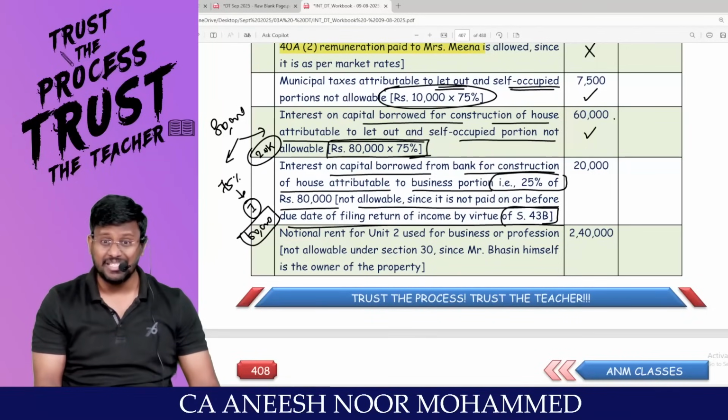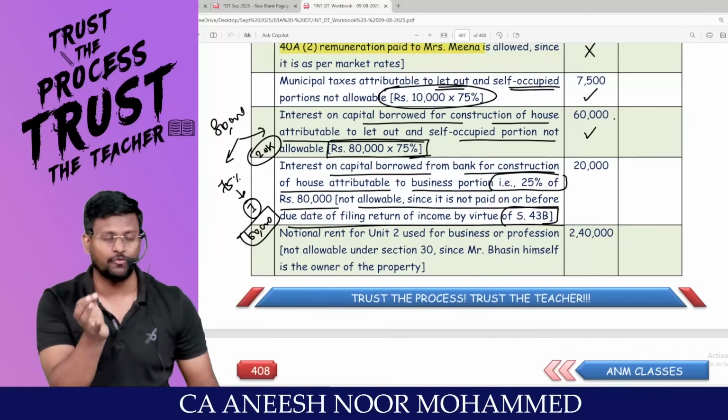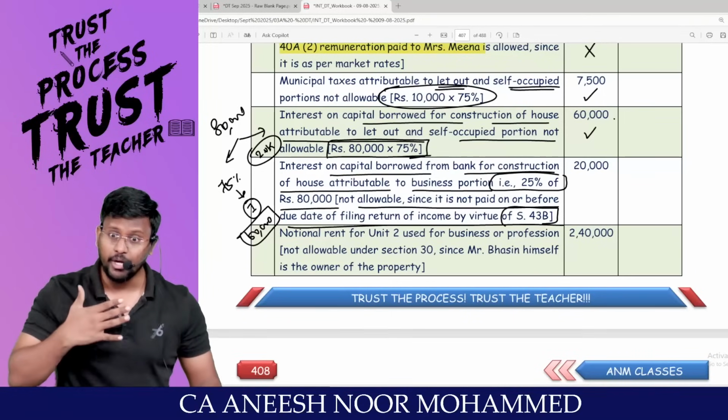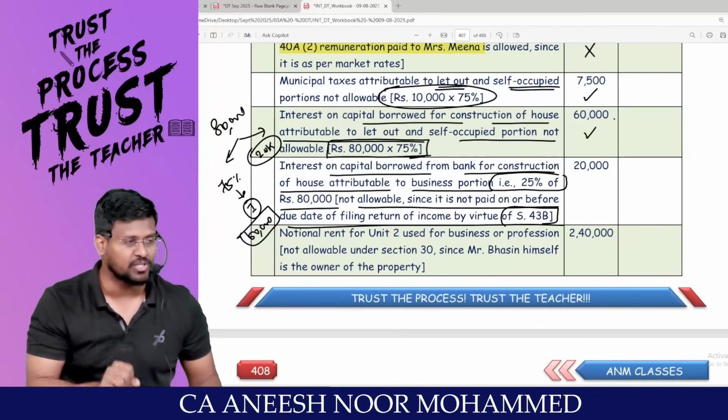Section 43B is saying that any tax, duty, cess or fees payable, any interest payable to scheduled bank, any interest payable to financial institution or NBFC, or any leave salary payable to employee, or employer's contribution to any fund for the welfare of the employees, any amount payable to railway authorities.